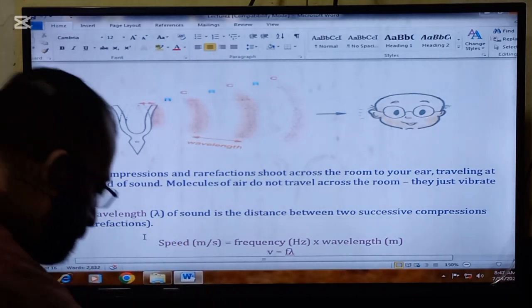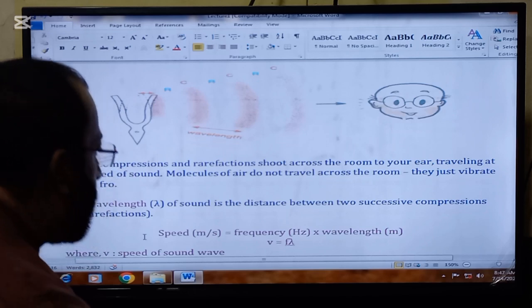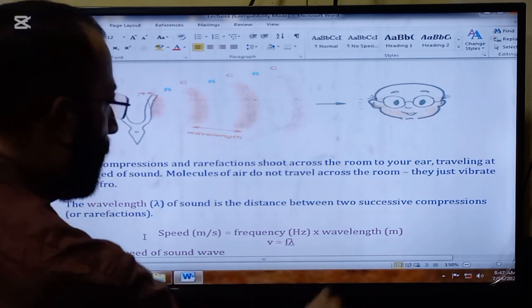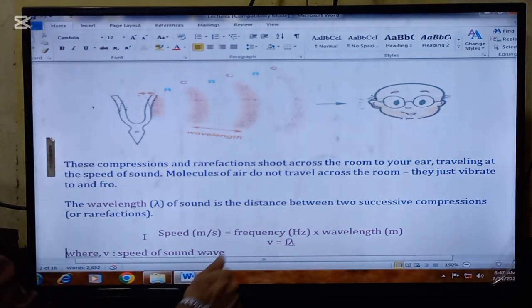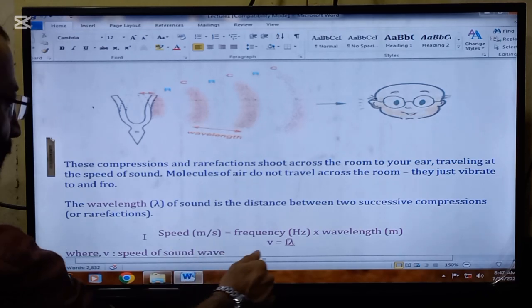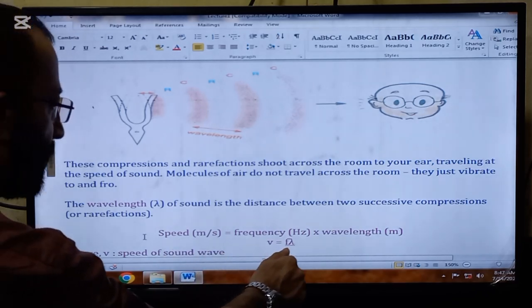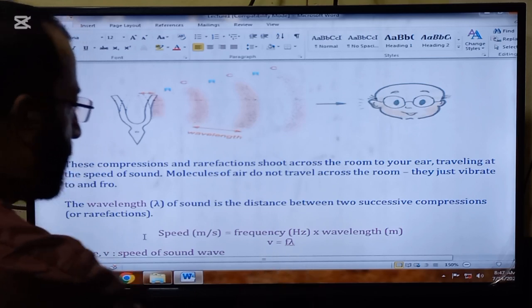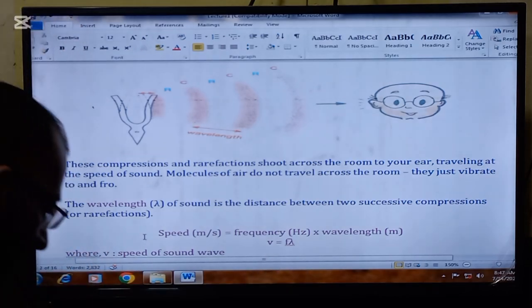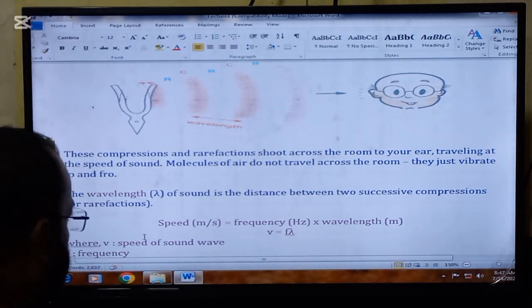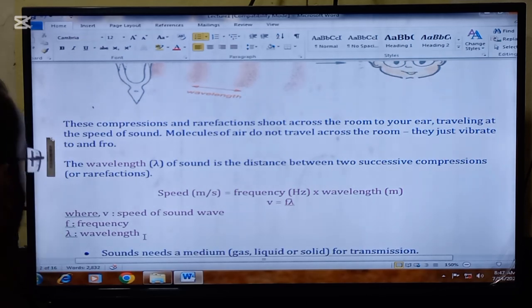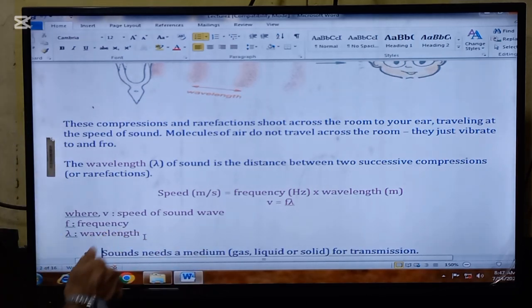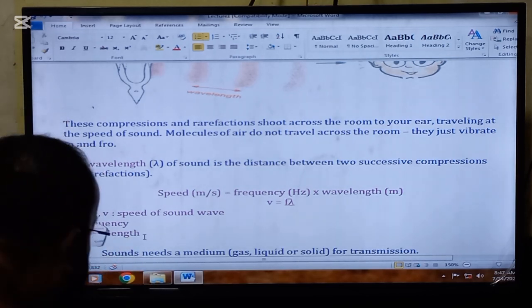The formula for the speed of sound is frequency multiplied by wavelength. Speed is represented by v, frequency by f, and wavelength by lambda. So v = fλ is the formula for finding the speed of sound, where v is the speed of sound, f is the frequency, and λ is the wavelength.